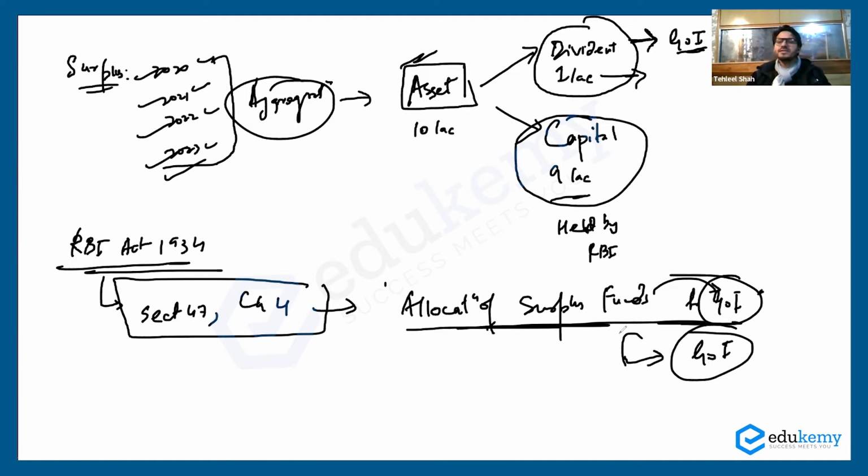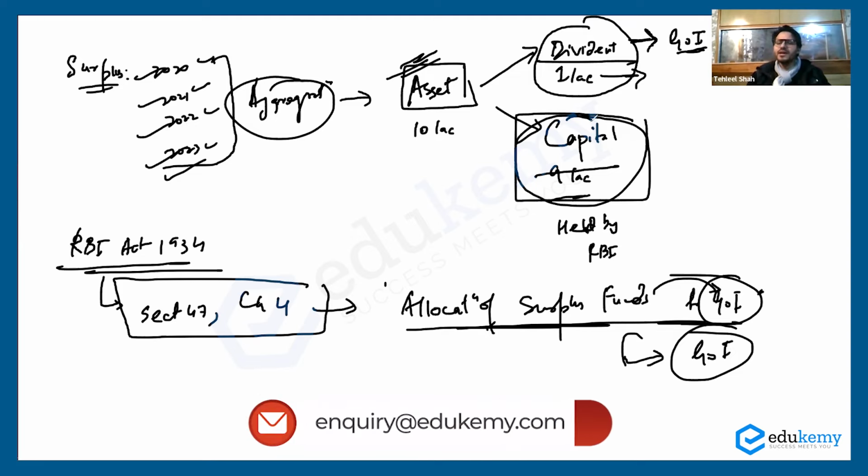Whatever earnings the RBI has, the entire total assets of RBI are divided into dividend and capital. The capital is to be held by RBI, and RBI will decide how much capital it has to hold to run the economy, and how much dividend it will transfer to the government of India. So this is the entire concept of surplus transfer.